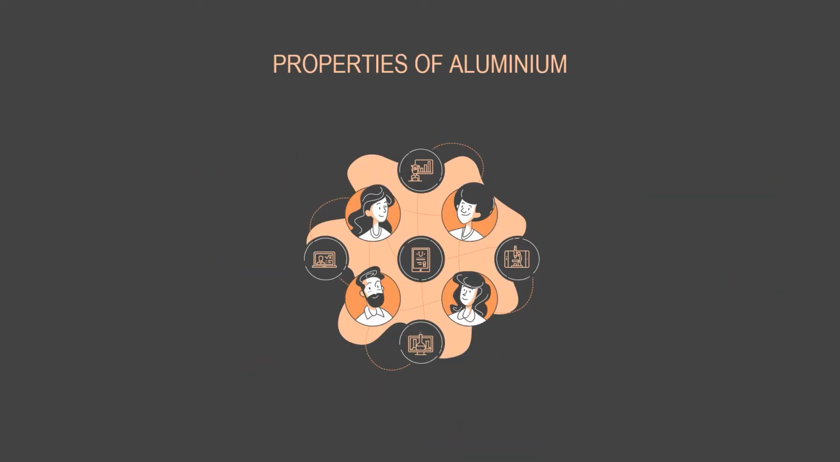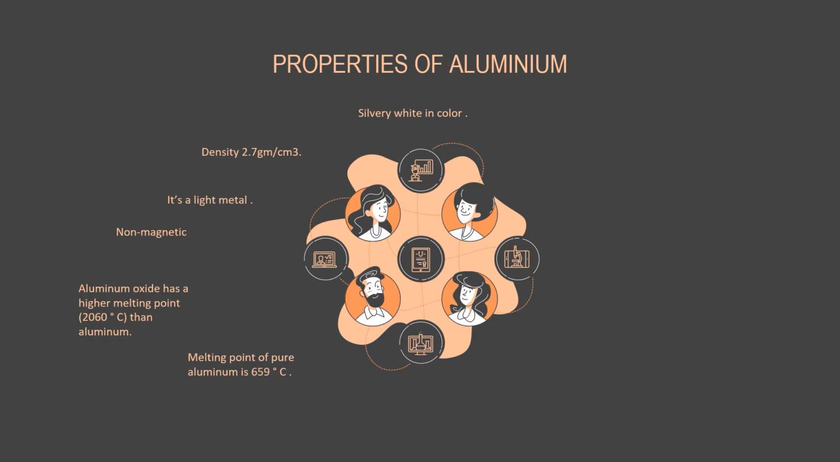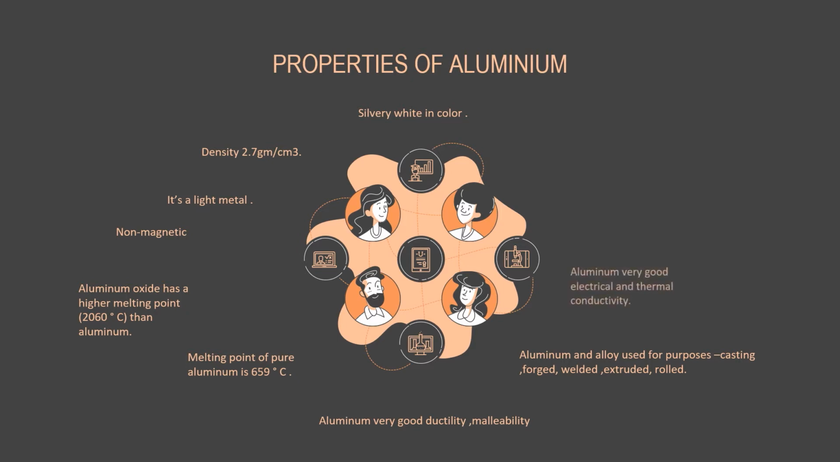Properties of aluminium. It is silvery white in color. It's a light metal. It's non-magnetic. Aluminium oxide has a higher melting point than aluminium. The melting point of pure aluminium is 659 degrees Celsius. Aluminium has good ductility and malleability. Aluminium and its alloys can be used for casting and welding. Aluminium has very good electrical and thermal conductivity, and it is highly resistant to corrosion.